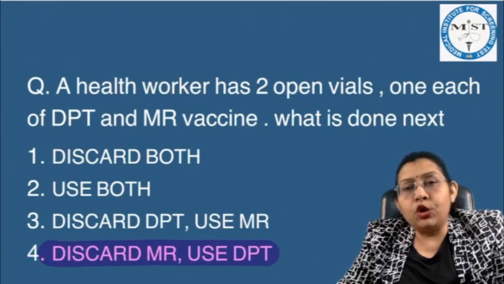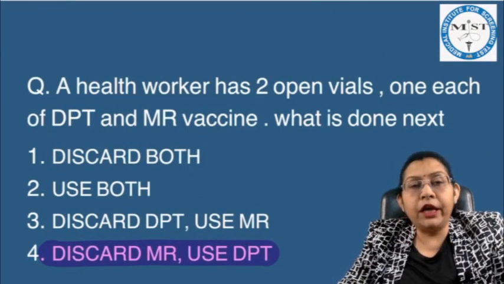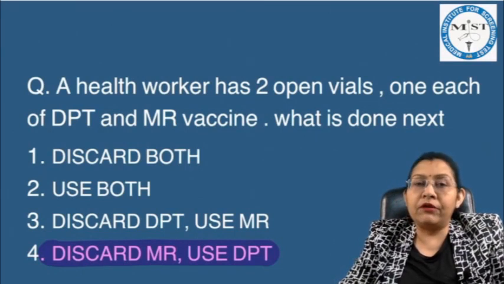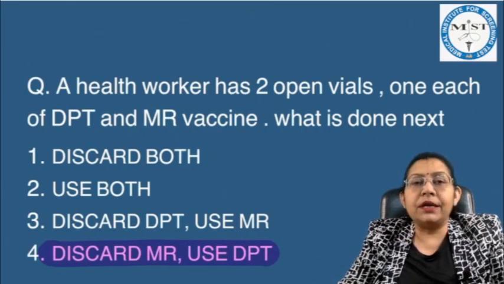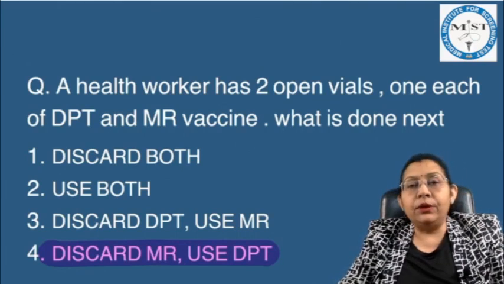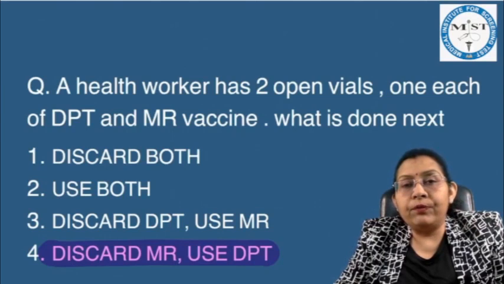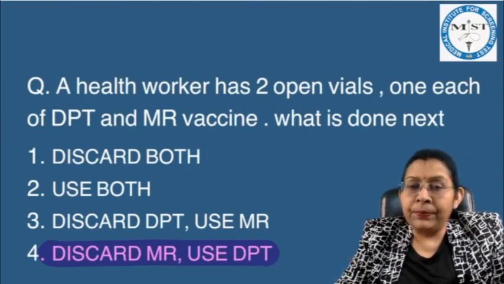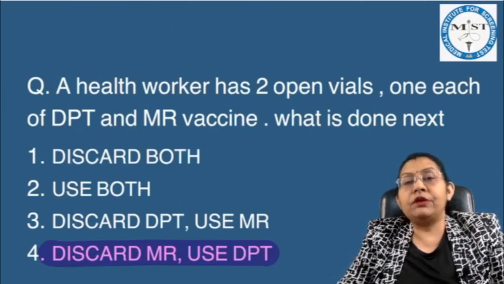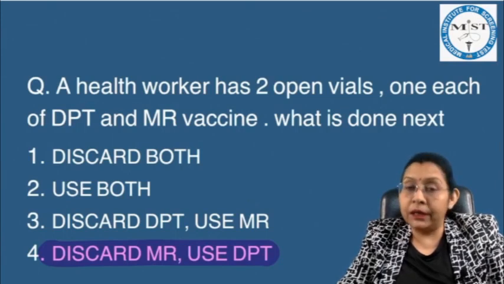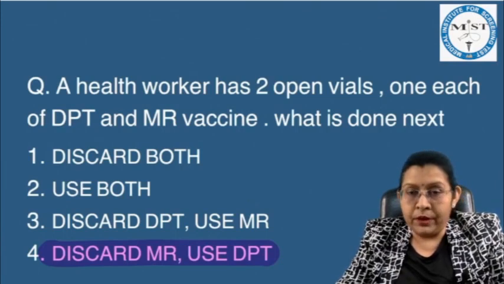Health worker has 2 open vials, one each of the DPT and MR vaccine. Now what is done next? As we know, as per the guideline of open vial policy, it is applicable for the vials which are in multi-dose vial form. What does it mean?